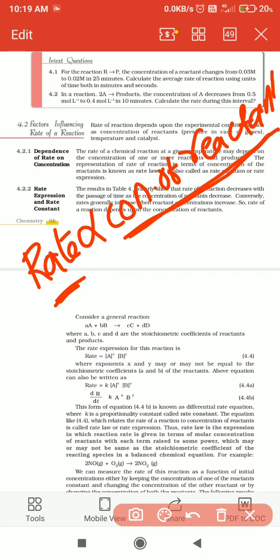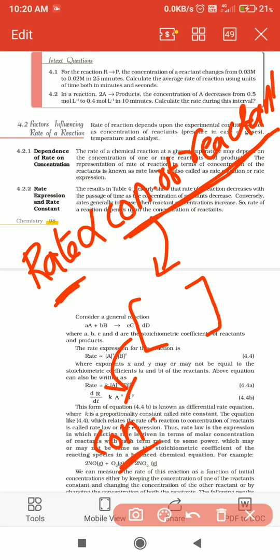The concentration of reactants and the concentration of products are always expressed by enclosing them in a square bracket. So a square bracket represents a concentration term.